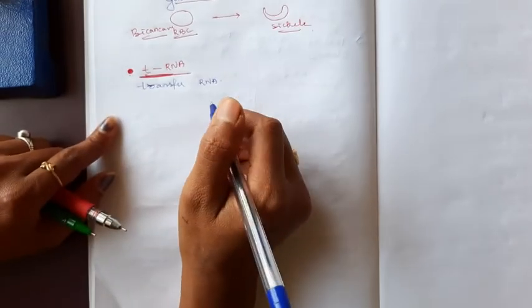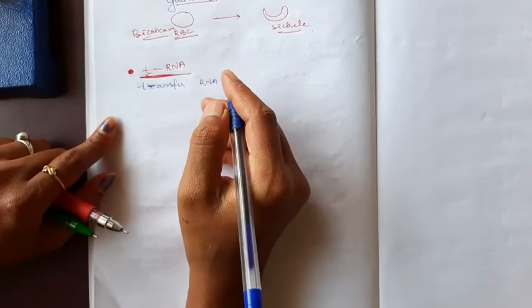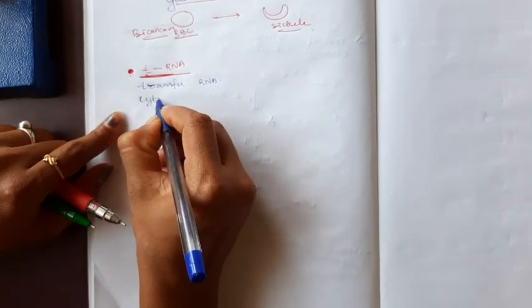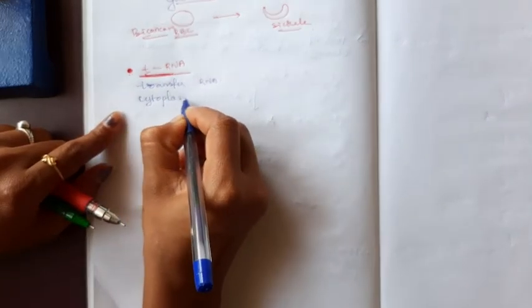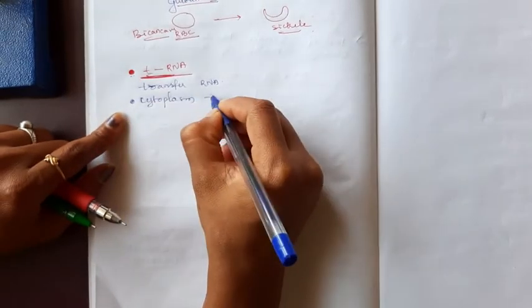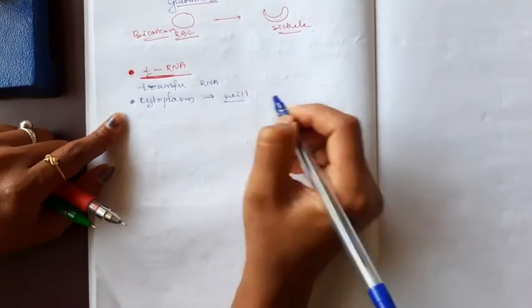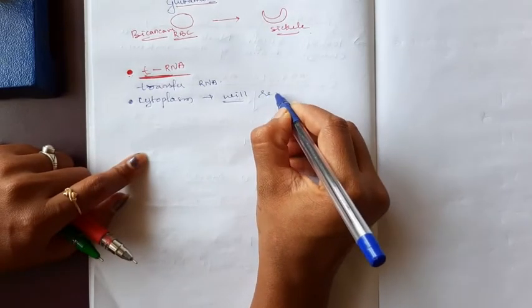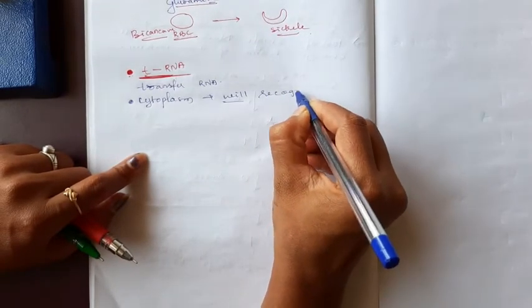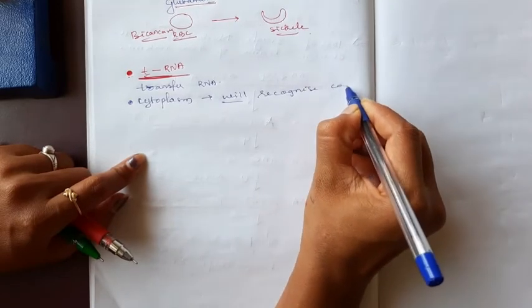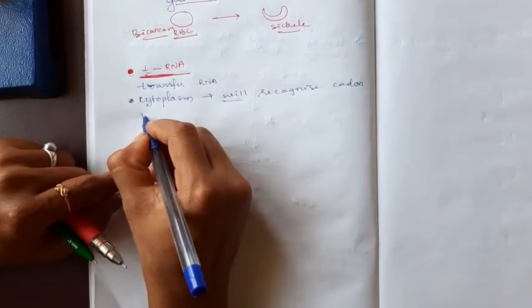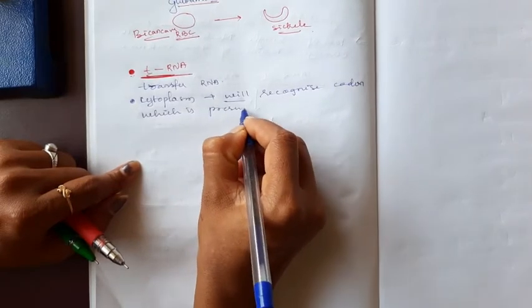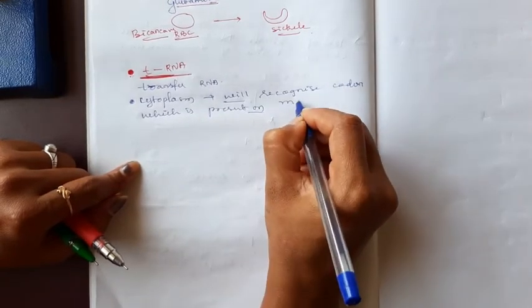tRNA acts as an adapter molecule, which means the tRNA present in the cytoplasm will recognize the codon which is present on mRNA.